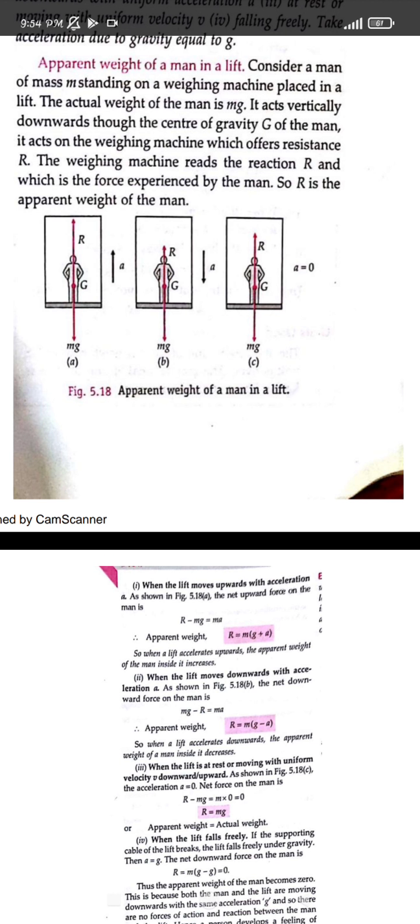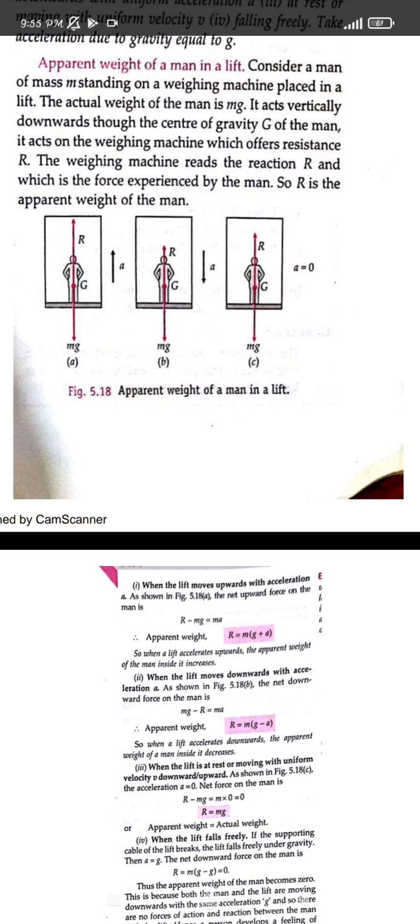In the first condition, we took R minus mg because mg is in the downward direction and acceleration is in the upward direction. So here R is taken as negative, and mg minus R is equal to m into a. So from here, the apparent weight R is given as mg minus ma.